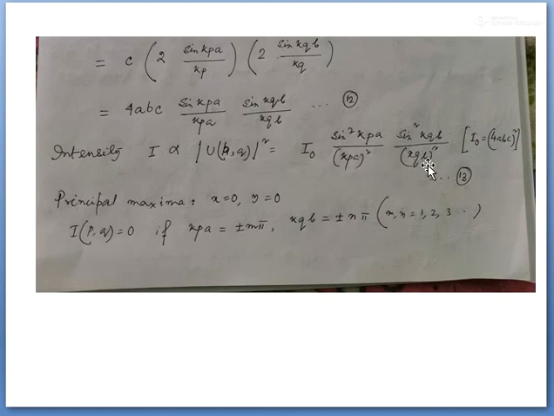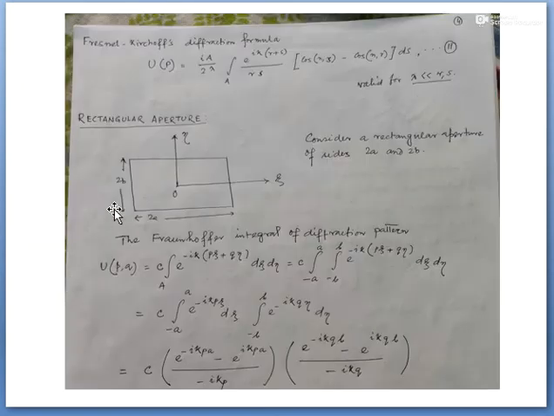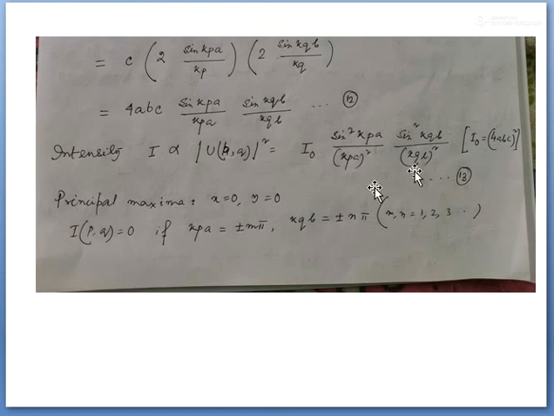Now from this pattern আমরা বলতে পারি the diffraction pattern will be along two directions, along a and along b. So for rectangular aperture, this central will be maximum, as this represents p and q equal to 0, that is x and y, and minima at those points where kpa will be plus minus m pi and kqb will be plus minus m pi.